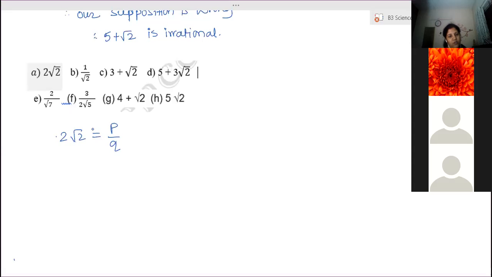Exactly in a similar way, you have to keep trying. Right now, don't prove root 2, root 5 as irrational numbers. In the exam, you have to do that. Okay. Yes, ma'am. Okay, so try fast. Quickly complete these 8 questions.